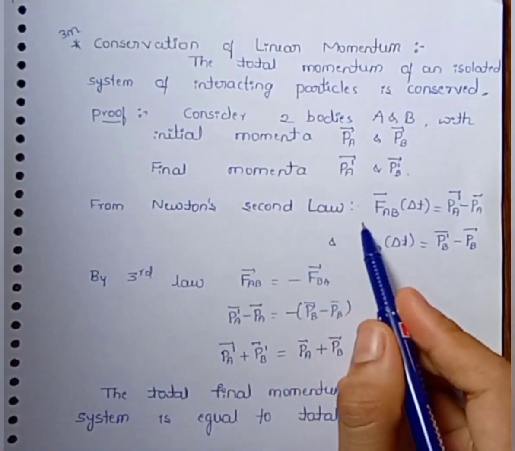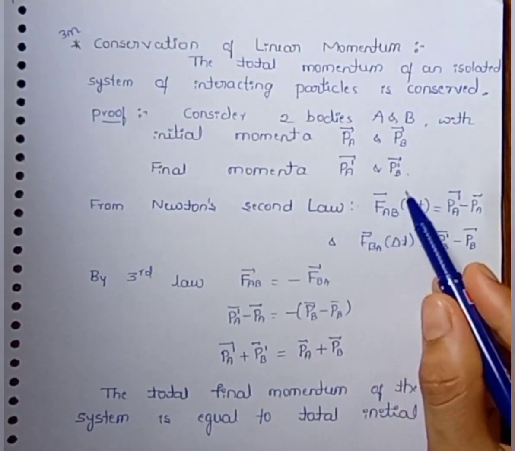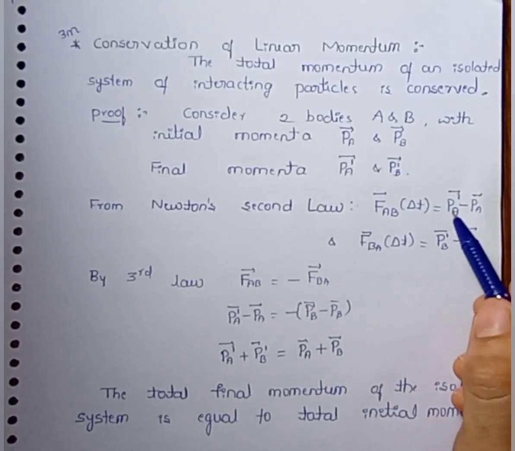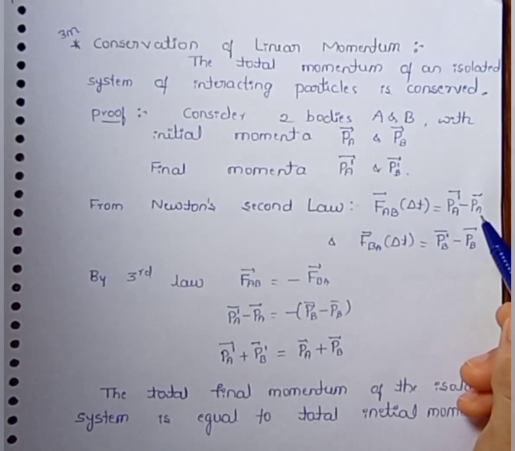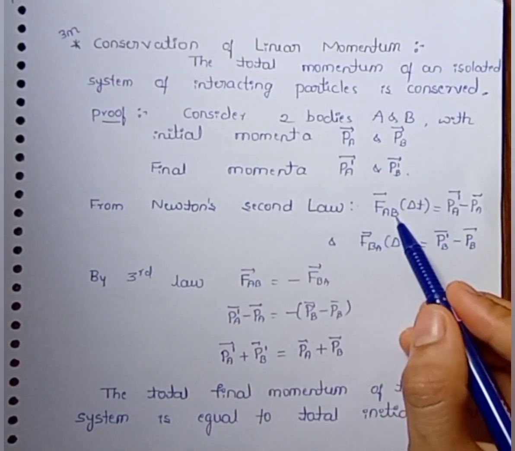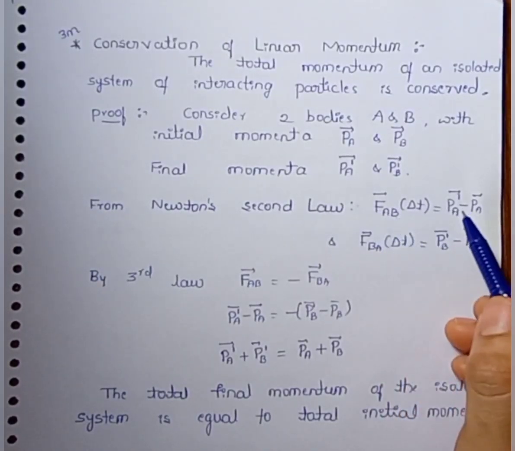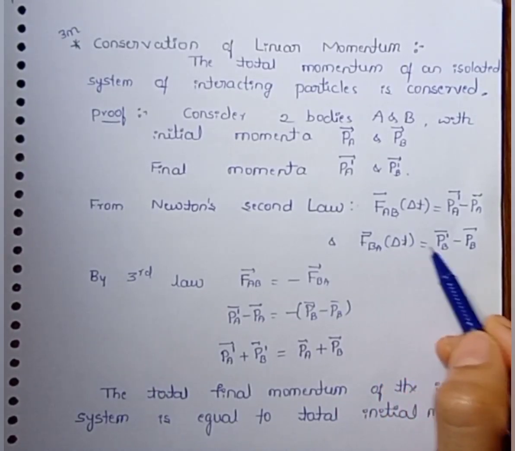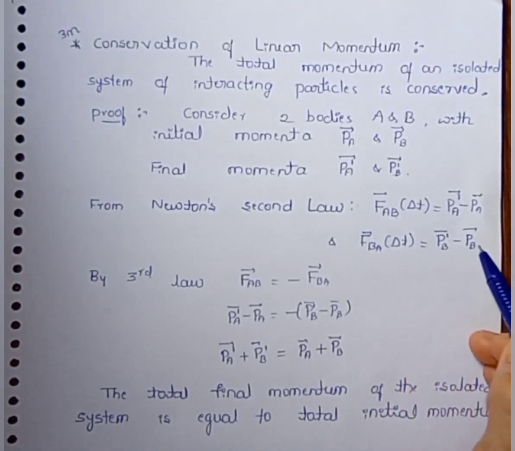From Newton's second law, how we have to write? That one is F is directly proportional to dP by dt. And here two momentas are there, means final and initial momenta. Let us take FAB into delta T can be written as PA dash minus PA, and FBA into delta T is equals to PB dash minus PB.